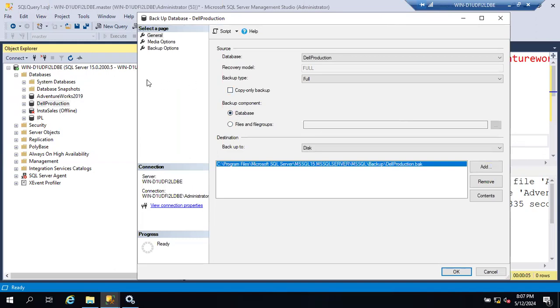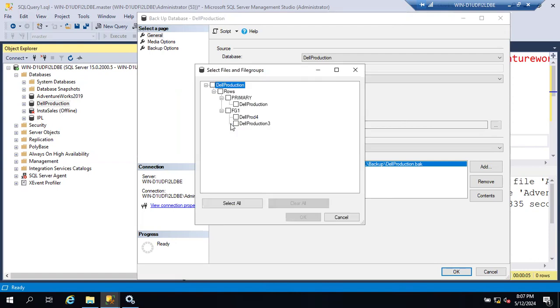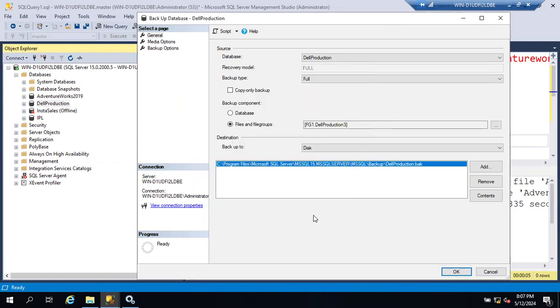How to do that? Go to the same, right click, tasks, backup, choose file and file group backup. See here now, in the primary file group we have one data file. In FG1, we have two files. In the secondary file group, we have two more data files. If you want to take the backup of only one file, imagine you want to take the backup of only Dell Production 3, you can select this file and click OK, so that it will take the backup.